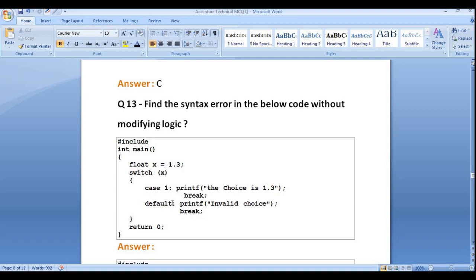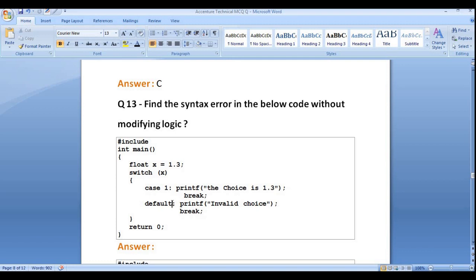We could use 1.3, 1.5, 1.6, 1.8; as you know from mathematics, there are infinite numbers between 1 and 2.